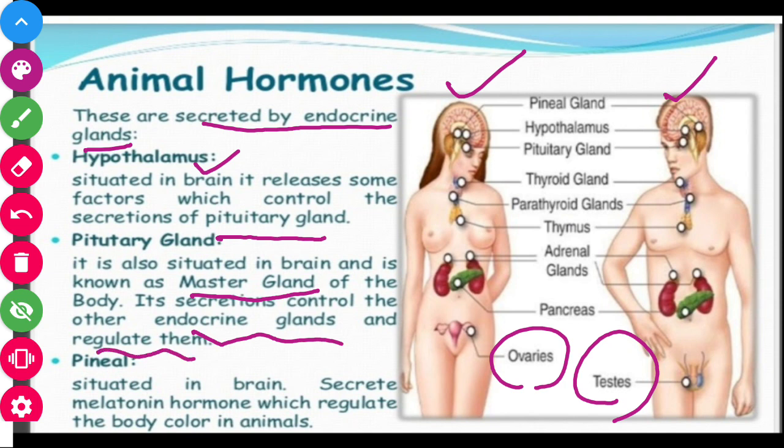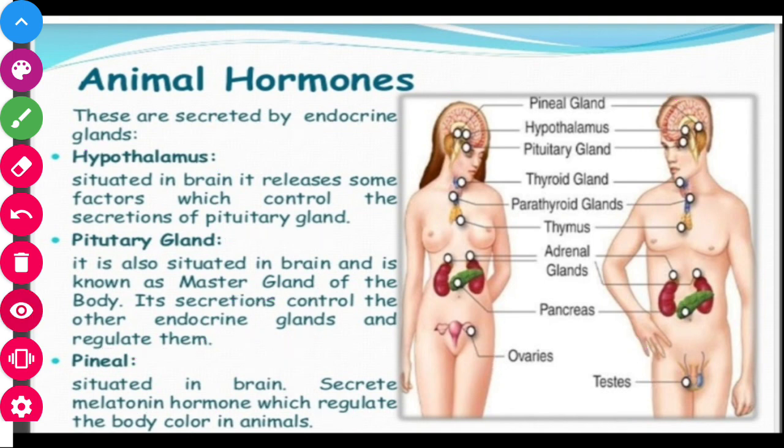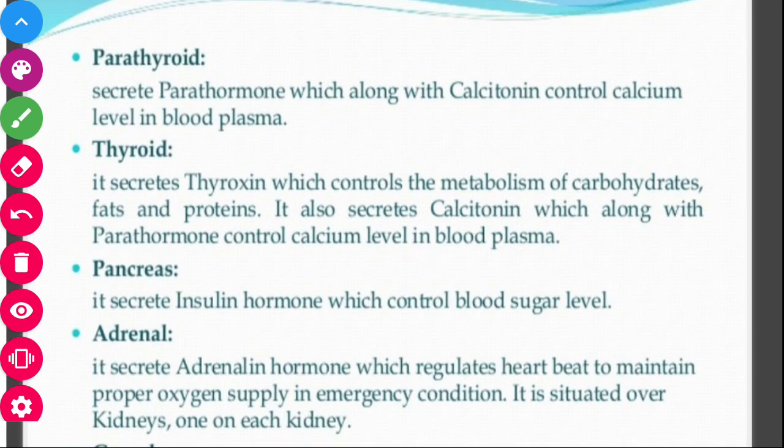The next gland is the pineal. It is also situated in the brain. So basically the three glands, that is the hypothalamus, pituitary and the pineal, are situated in the brain. It secretes the melatonin hormone which regulates the body color of the animals. And the pineal gland is also known as the biological clock of our body. The next gland is the parathyroid. It secretes parathormone, which along with calcitonin controls the calcium level in our blood plasma.